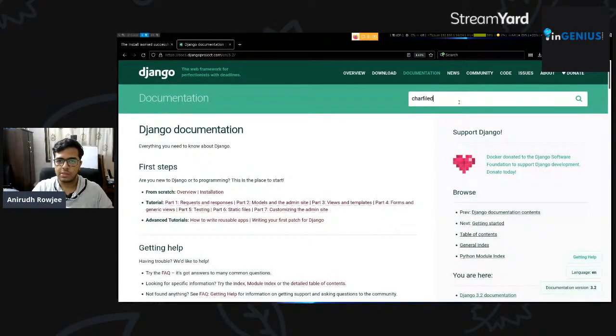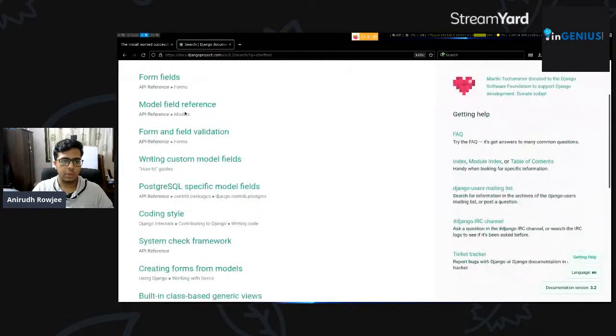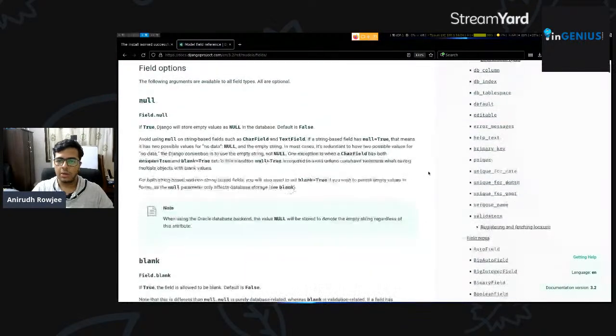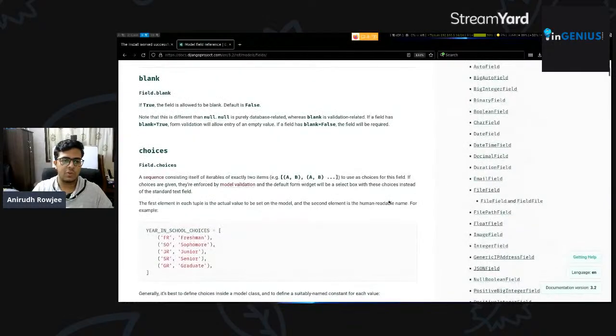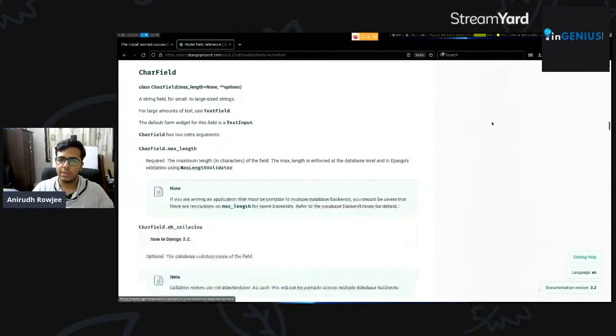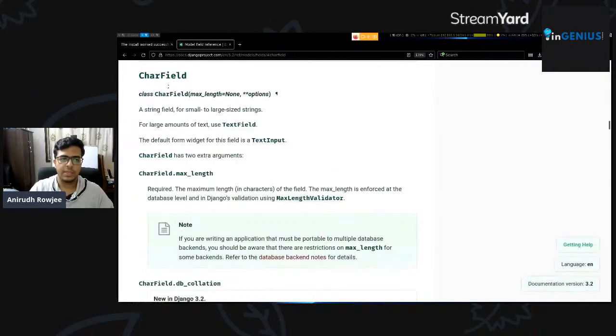Let's just type in search, CharField. We have a model field reference page. At this point of time, it seems like a bunch of scary stuff, but don't worry. The more you use it, the easier life gets with Django. Let me zoom in. You can see it says class CharField, max_length equal to None. It says a string field for small to large size strings.